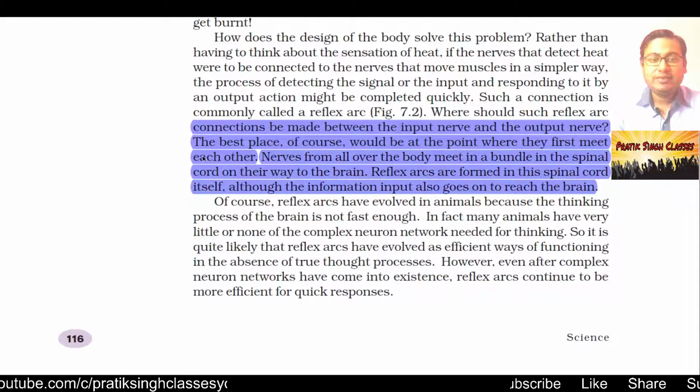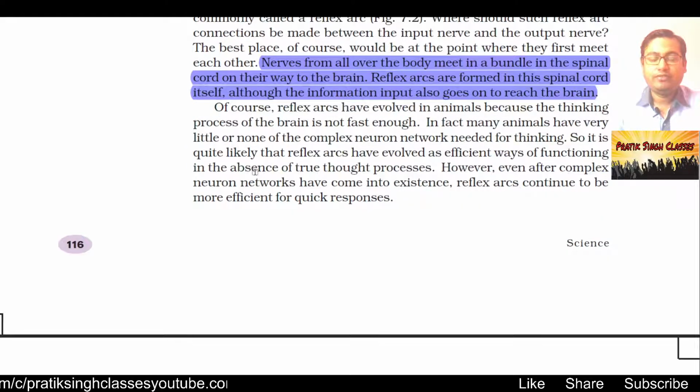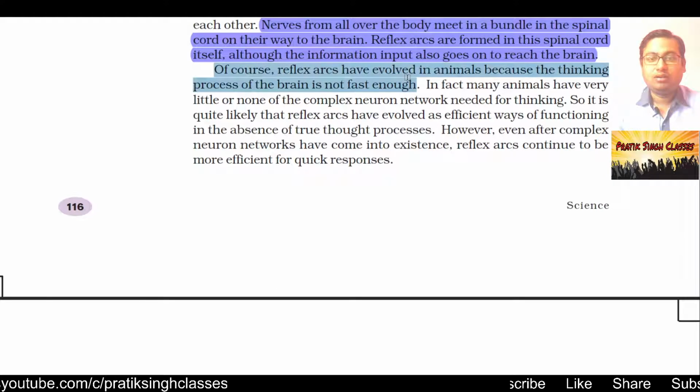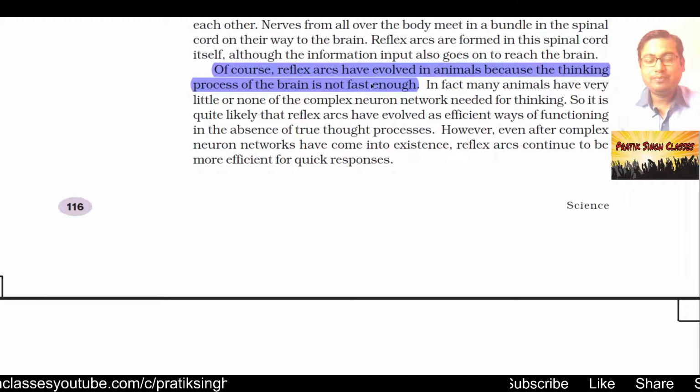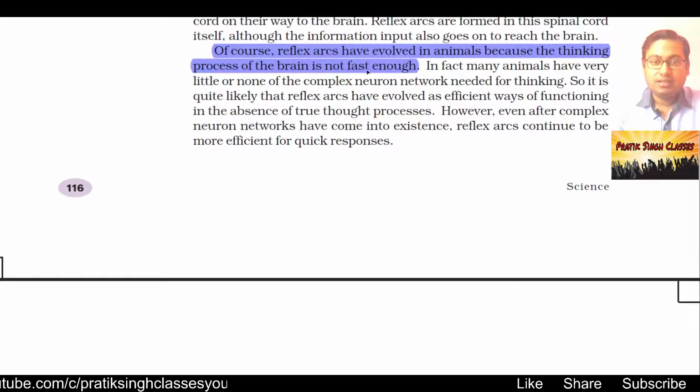That means here the reflex action is done first and last by the backbone and brain respectively. Of course, reflex arcs have evolved in animals because the thinking process of the brain is not fast enough. In animals the reflex arc happens fast because their brain is not as developed as ours. That means their spinal cord acts better than their brain.